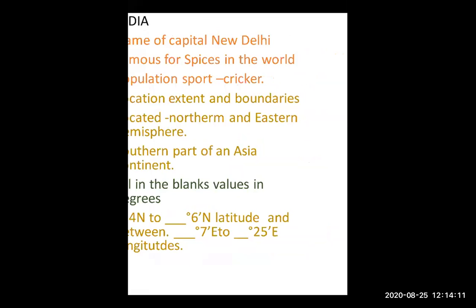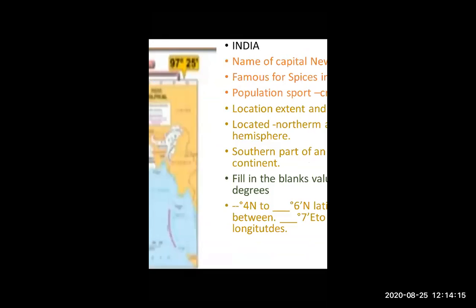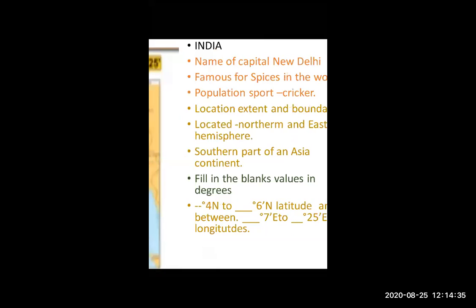As you all know, how many hemispheres are there, and which are they? Southern, northern. Okay.